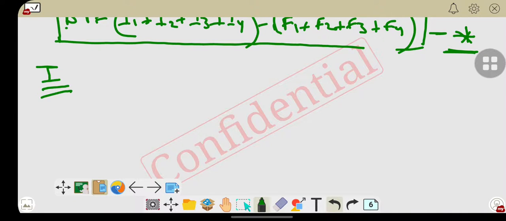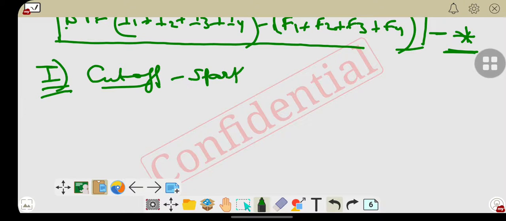Now let's consider case number 1, the first case. Let us cut off the spark plug in cylinder number 1.